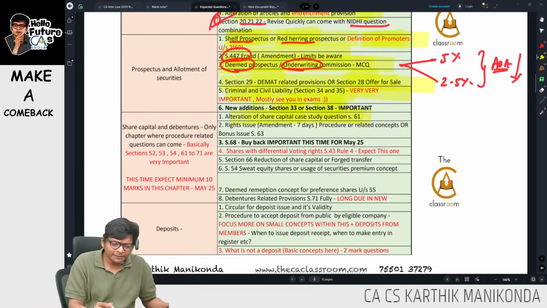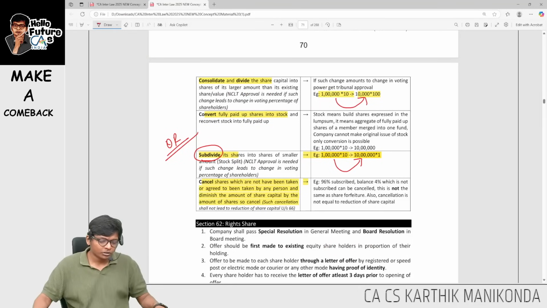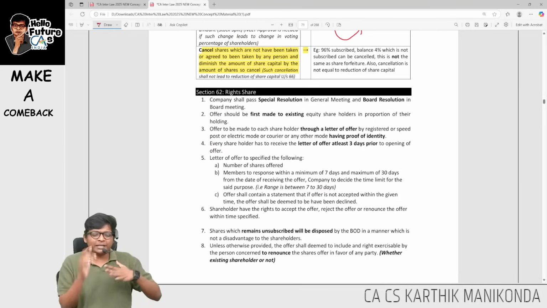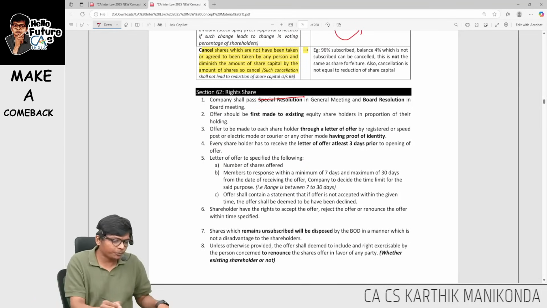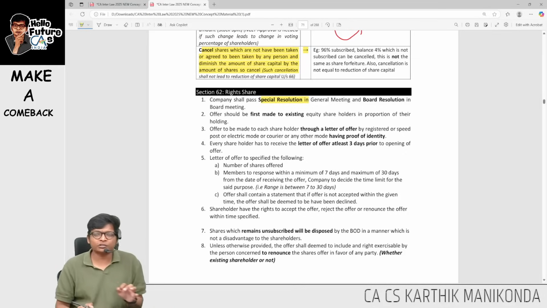Next, let me go to the next question after 61 over here. Rights issue, amendment points, and bonus issue. Rights issue, if you see quickly, what are the key points? First, the company has to pass what, guys? Special resolution has to be passed over here, and board resolution for rights made to existing shareholders.